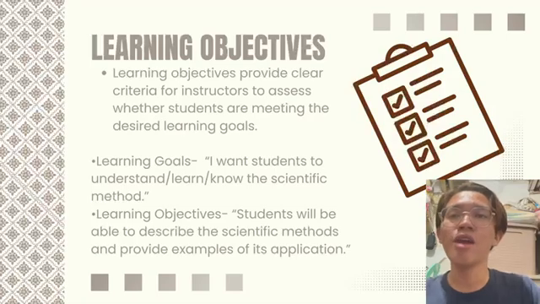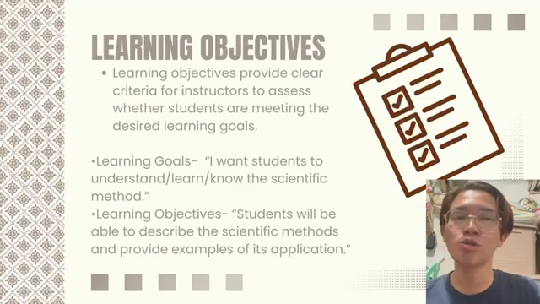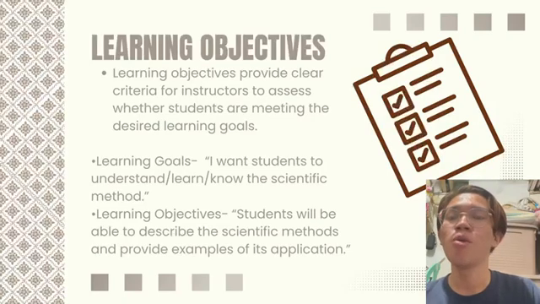The next slide is all about learning objectives. It says that learning objectives, sometimes referred to as learning outcomes, are statements that clearly describe what students are expected to achieve as a result of instruction. And here is an example of how learning goals and learning outcomes relate to each other.